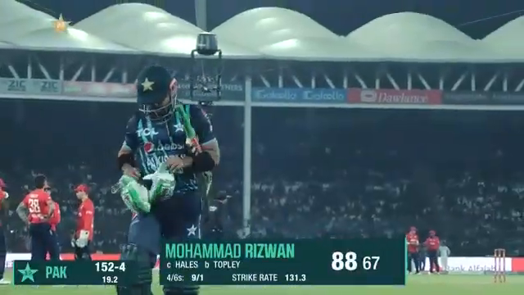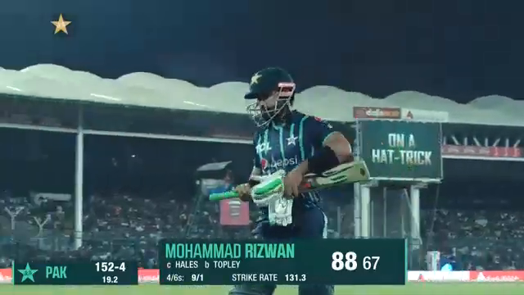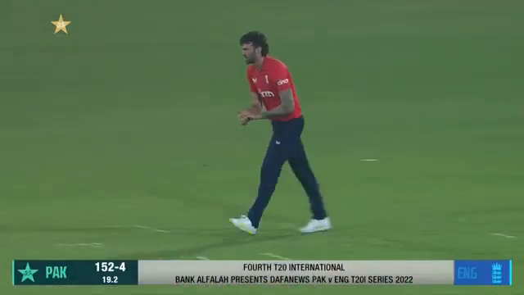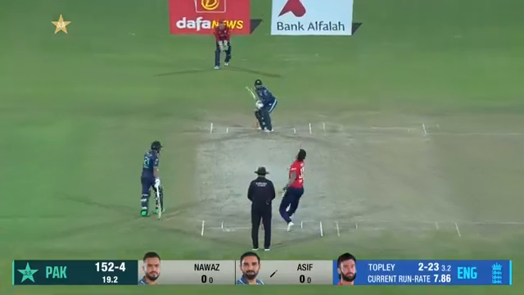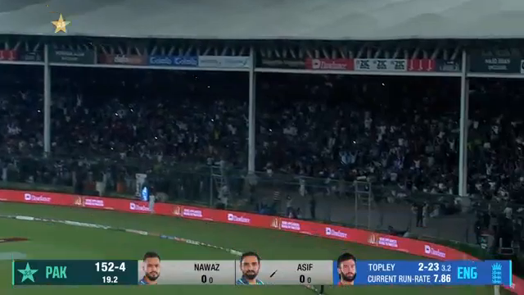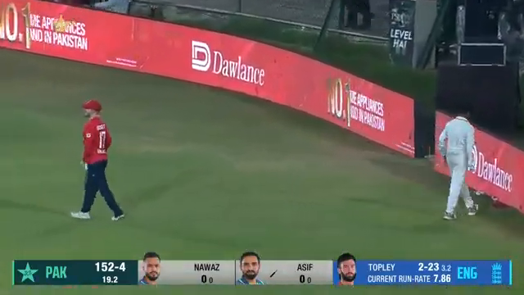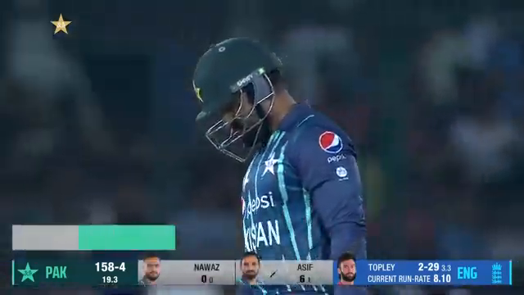They know the situation. That is the end of Rizwan. It's been almost a lone vigil from him, 88 from 67. Shouting his name as he runs in. He's on a hat-trick. The man is underneath it, but he's not far back enough. Wicket 6. Isn't that just T20 cricket?